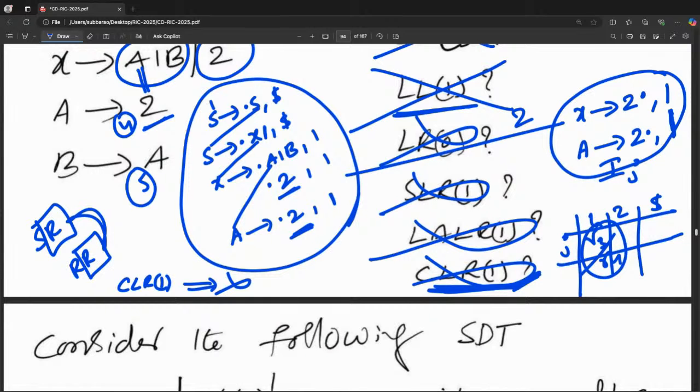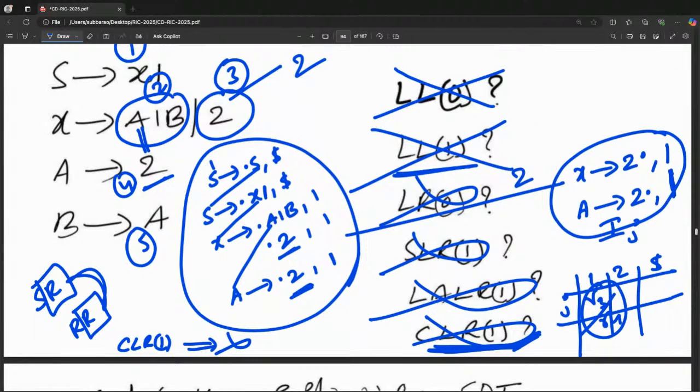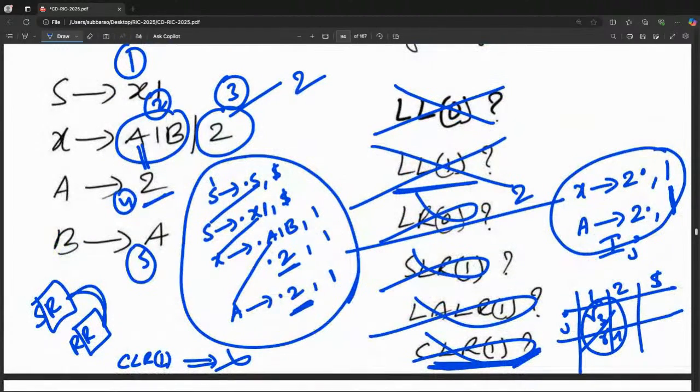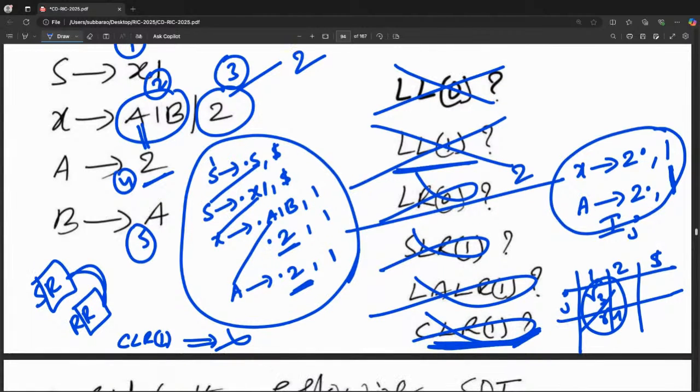I tried CLR1 because many are asking, please go to CLR1, since you cannot go individually. Suppose you started with LR0: LR0 fails, still you have to check SLR1; SLR1 fails, still you have to check LALR1; LALR1 fails, still you have to check CLR1. First try whether CLR1 passes or not. If CLR1 fails, all fail.